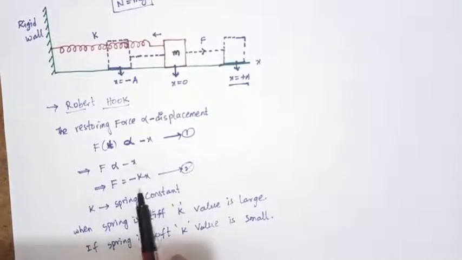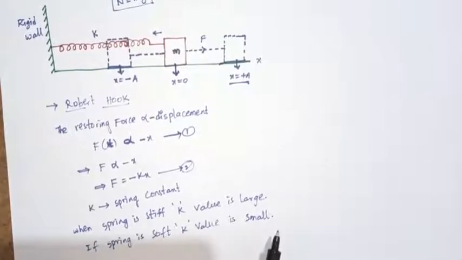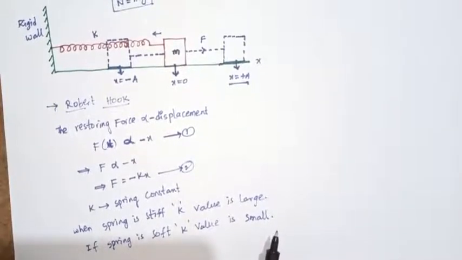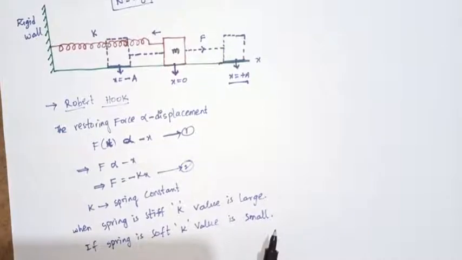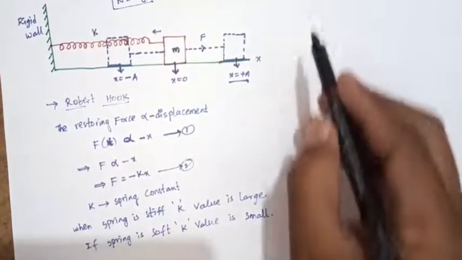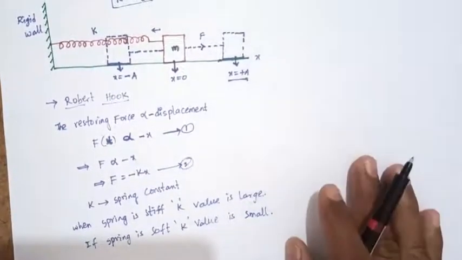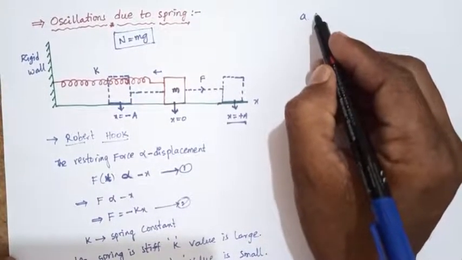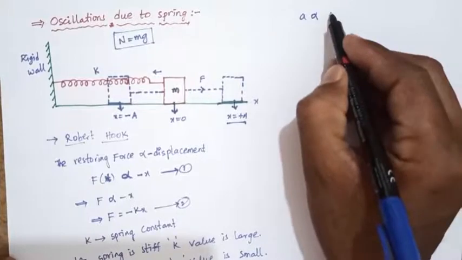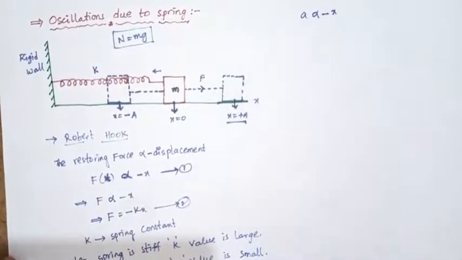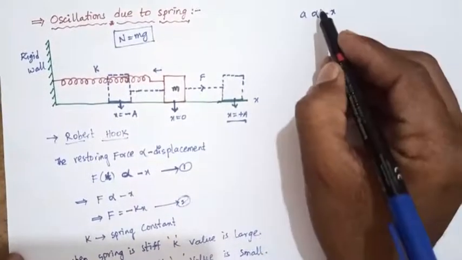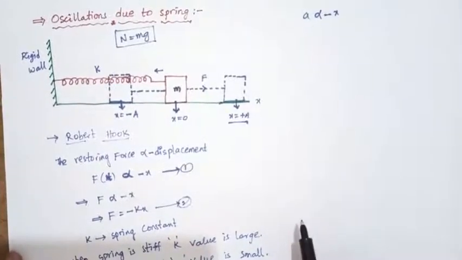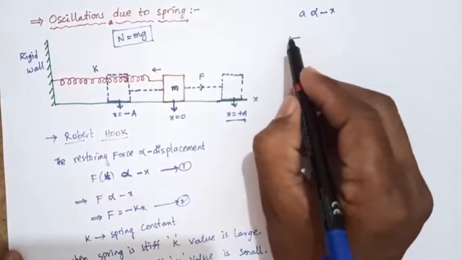So it is also called simple harmonic motion. So what is simple harmonic motion? In simple harmonic motion, the acceleration is directly proportional to the displacement and in the opposite direction. Already we know the equation